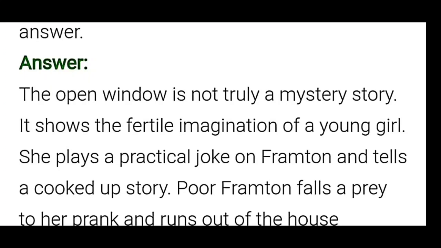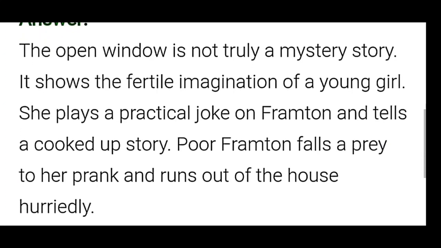She plays a practical joke on Frompton and tells a cooked up story. Poor Frompton falls a prey to her prank and runs out of the house hurriedly.